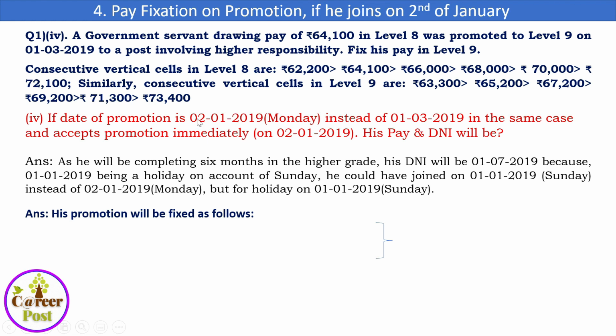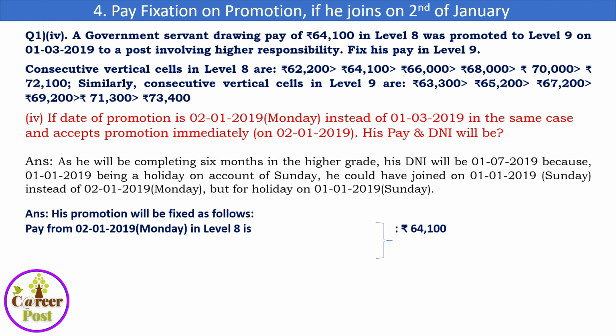Usually there should be a gap of 6 months. If we count from 2/1/2019 to 1/7/2019, that will not be a complete 6 months, so generally the increment will be denied. But in this case, because 1/1/2019 falls on a Sunday and he was unable to join on 1/1/2019, he will be considered for granting of increment on 1/7/2019 because he has completed 6 months including that Sunday.